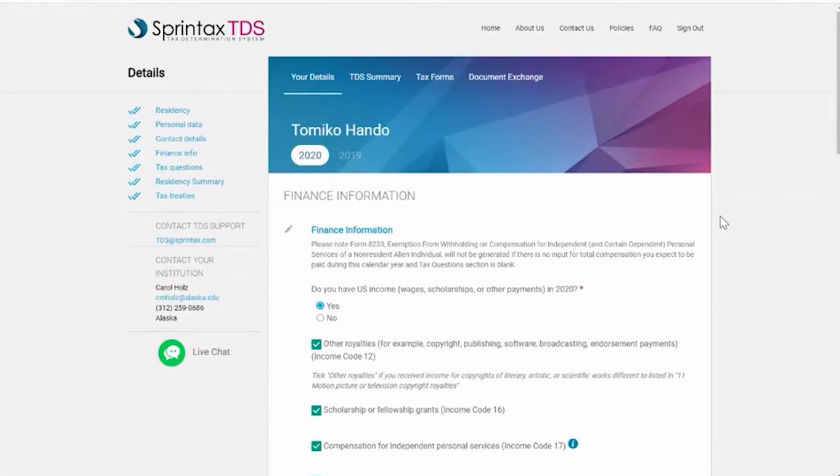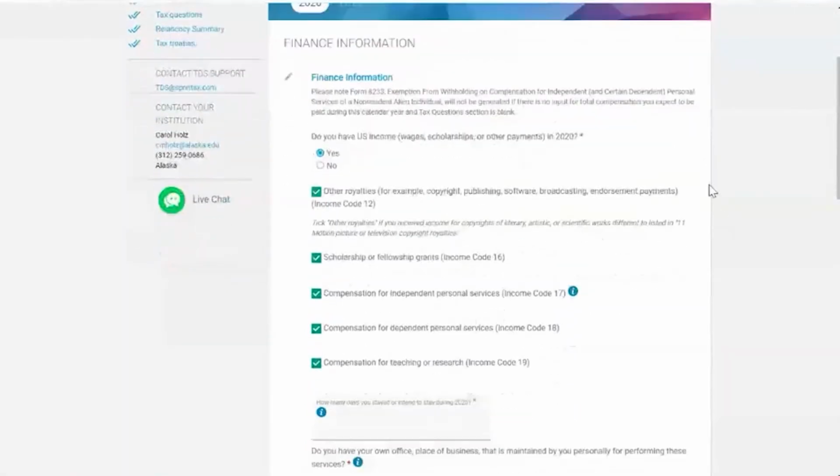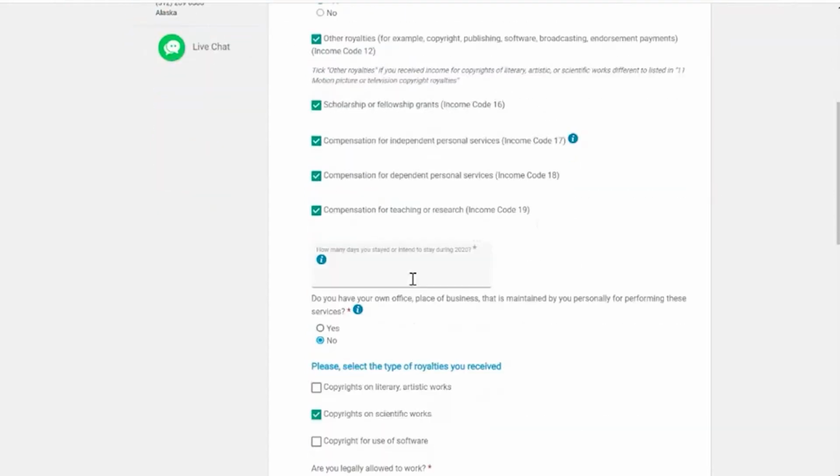The Finance Information section is used to help populate the tax documents for the foreign national, such as the 8233, W4 or W8 BEN, which they may need for receipt of US income. If the entity has pre-selected certain income codes in the settings, they will all be checked in this section and the questions will relate to them.